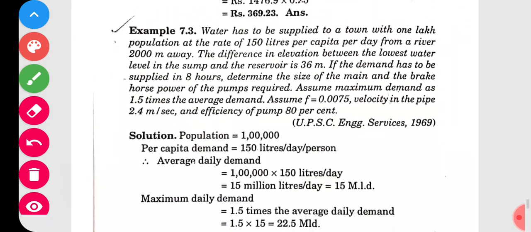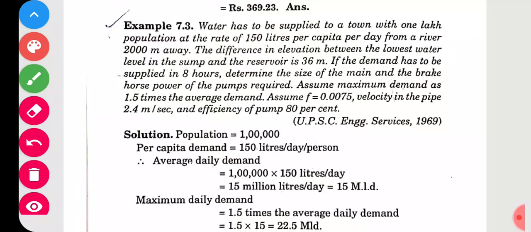After that, the second type of problem is there, where the diameter of the main is asked. Let us read this problem. Water has to be supplied to a town with 1 lakh population at the rate of 150 liters per capita per day from a river 2000 meters away. The difference in elevation between the lowest water level in the sump and the reservoir is 36 meters. If the demand has to be supplied in 8 hours, determine the size of the main and the brake horsepower of the pump required. Sometimes only up to HP is asked.